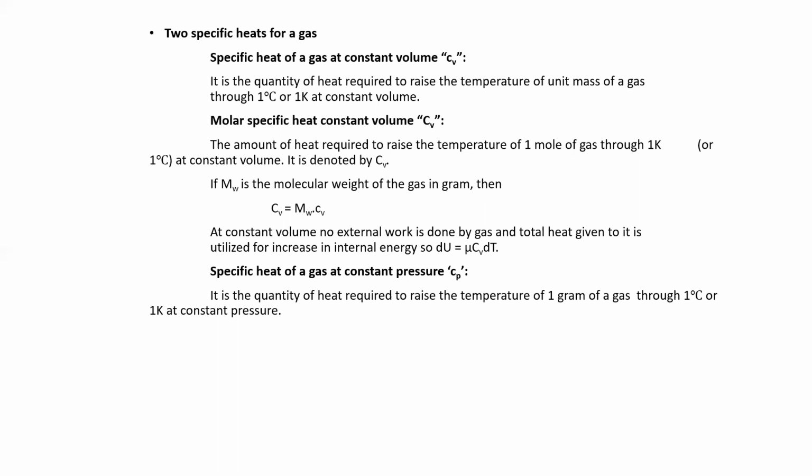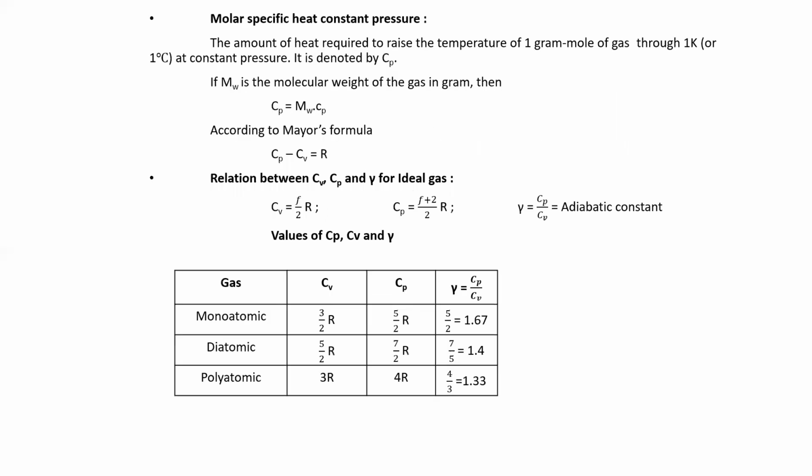The next, specific heat capacity at constant pressure. It is the quantity of heat required to raise the temperature of 1 gram of gas through 1 degree Celsius at constant pressure. So we have the same definition for both. Only the thing is, one we define in terms of constant volume, one in terms of constant pressure. Then next.